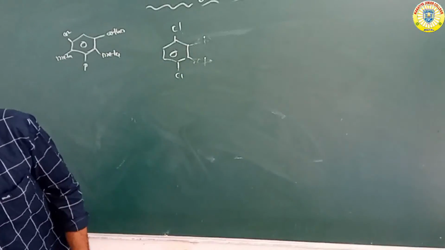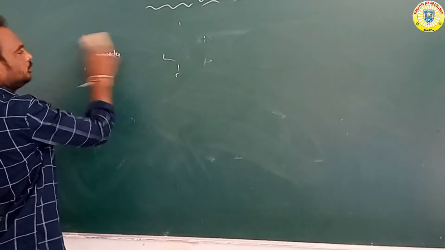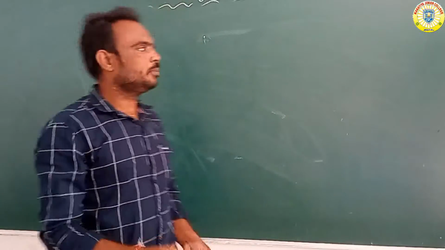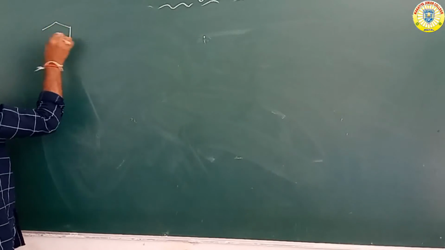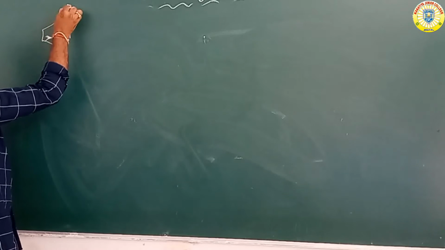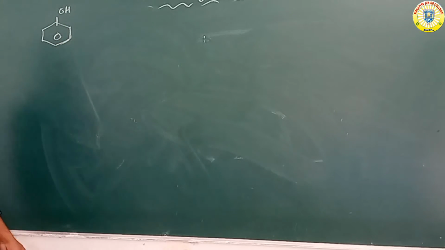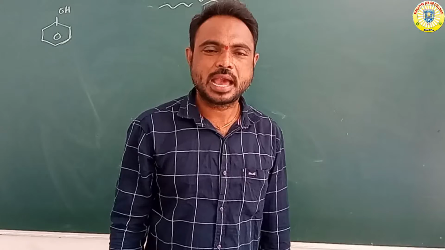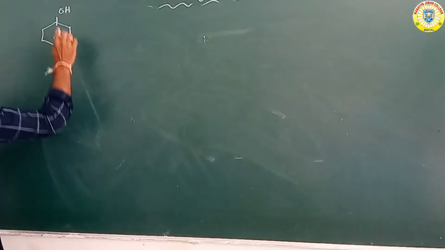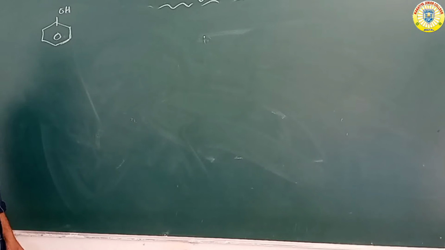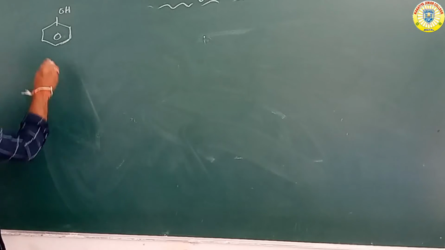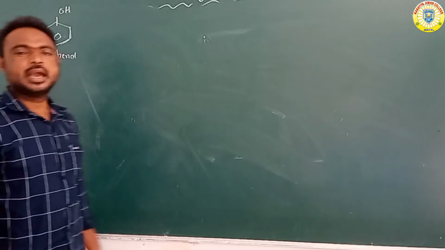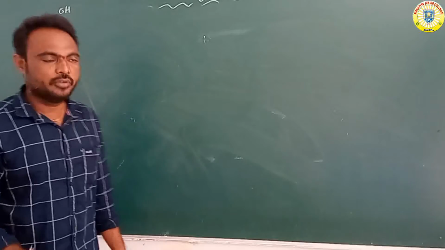Okay, so overall, consider the number of groups attached to carbon. Suppose, for example, a benzene attached with the OH group. OH means hydroxy. So it is hydroxybenzene, and this hydroxybenzene is also called phenol. Okay, hydroxybenzene is also called phenol.